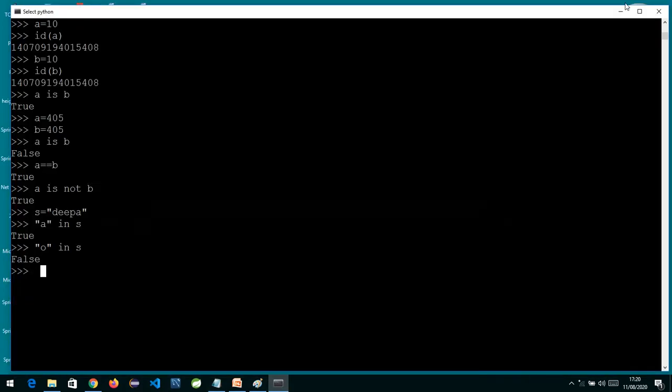Next, we also have bitwise operators: and, or, XOR, and the complement operator.